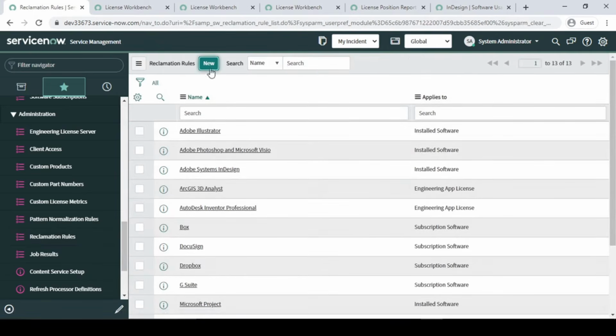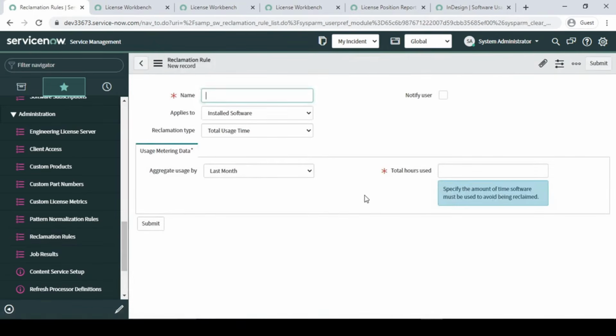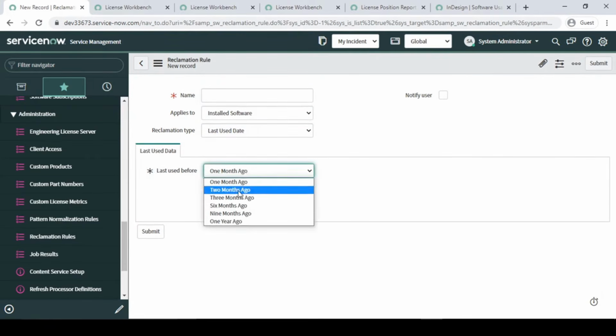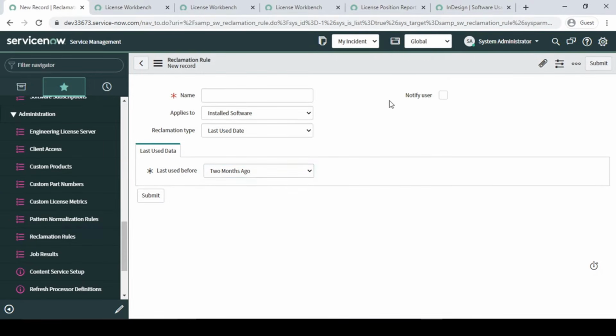So based on this rule only, it will reclaim the software to be taken back from users or devices, right? So let's say last usage a month ago or 2 months ago, something like that, then you can define it this way, whether you want to notify the users or not.